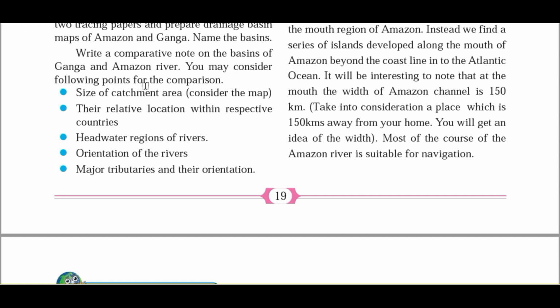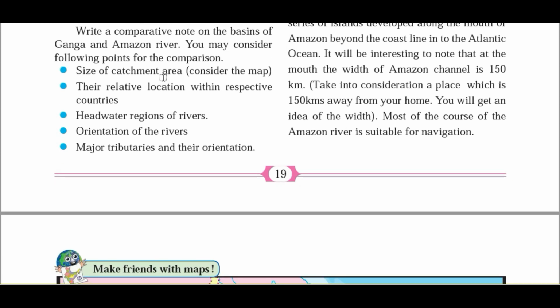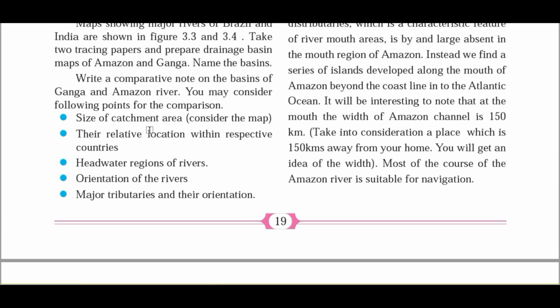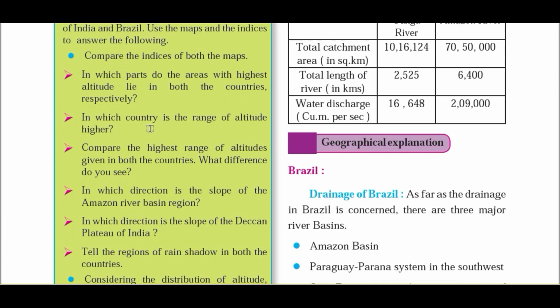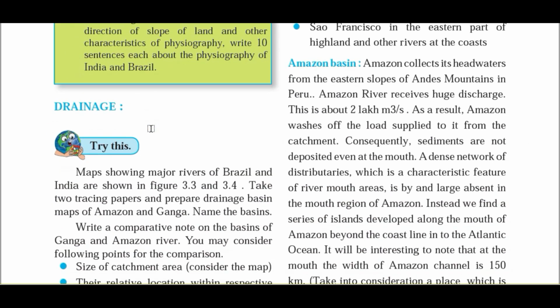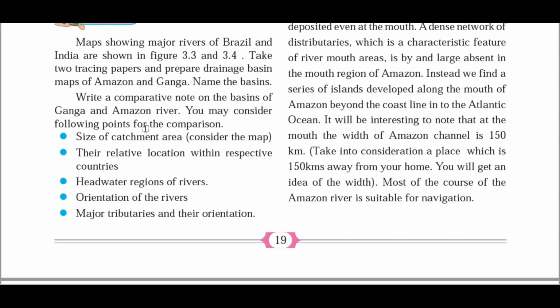You may consider the following points for this comparison: the size of catchment area, their relative location within the respective countries, headwater region of river, orientation of river, major tributaries and their orientation, and some other points which you find relevant. In this way you have to compare the two river basins and write a comparative note. Before doing this exercise, we will discuss the entire Amazon drainage system in today's video session and the drainage system of India in the next video session, and after that we will deal with this particular question. Before that, let's discuss some of the important terms.